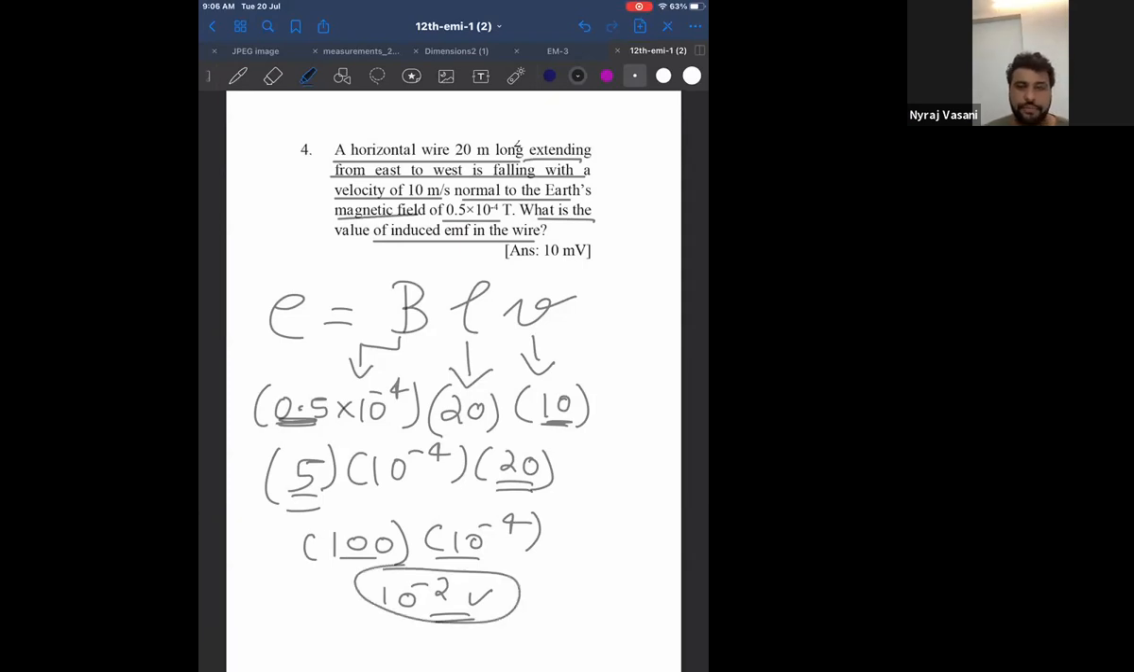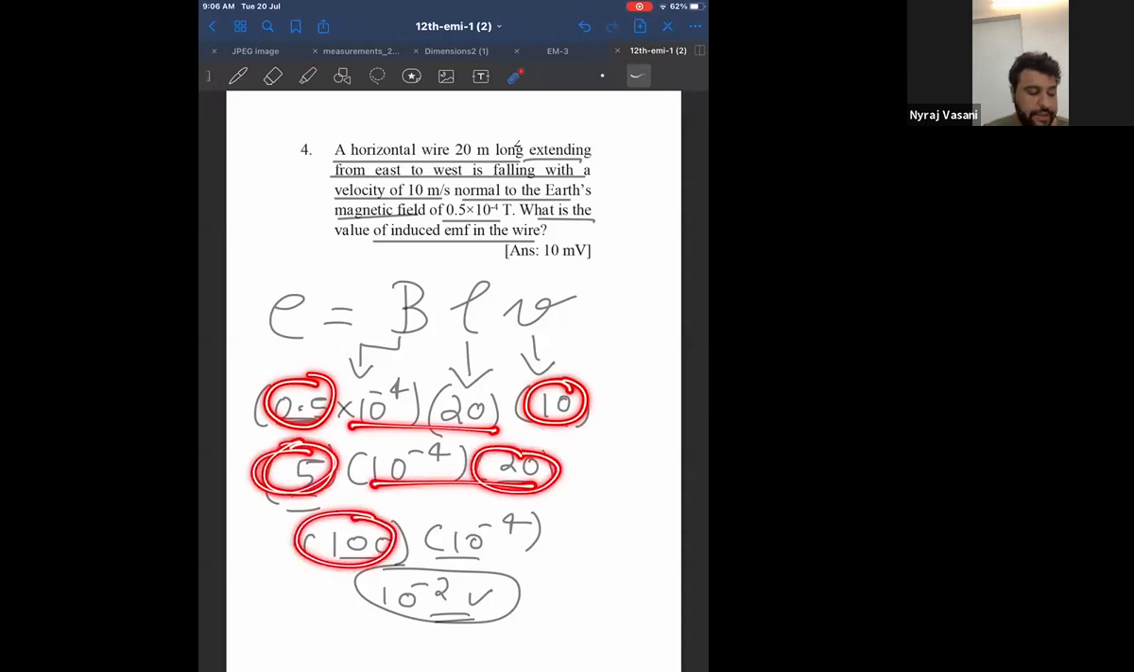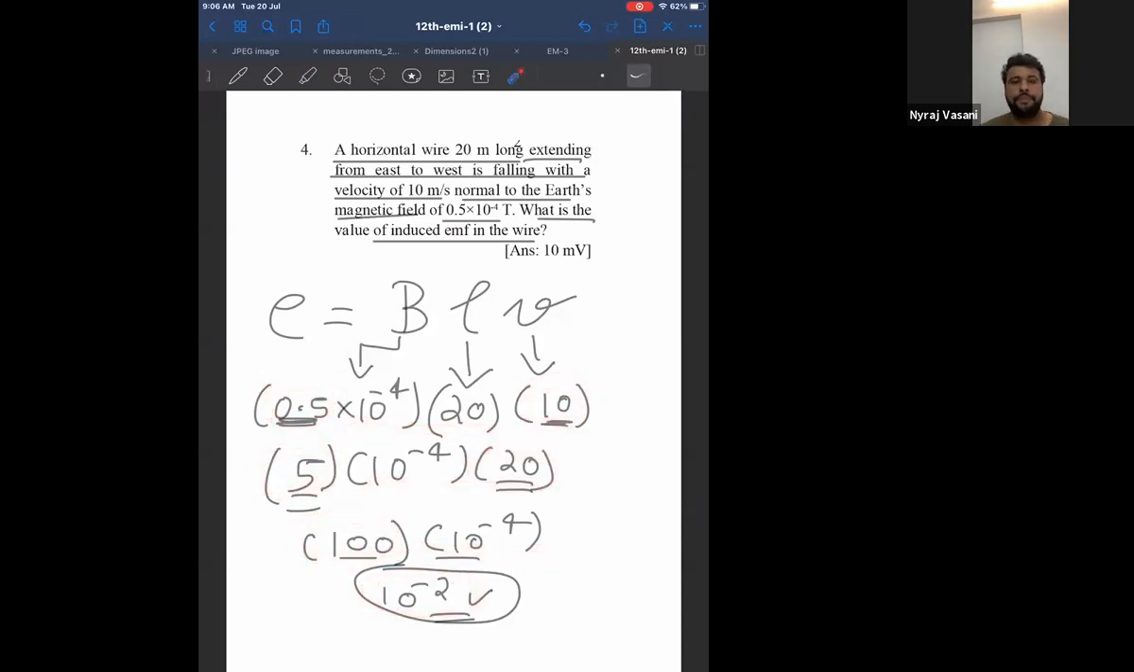Are you getting it? Sir, can you please explain again from the second step? 0.5 into 10 is 5. Remaining things as it is. 20 into 5 is 100. Remaining things as it is. 100 into 10 power minus 4 is 10 power minus 2. Getting it? Understood, sir. Yes, sir.